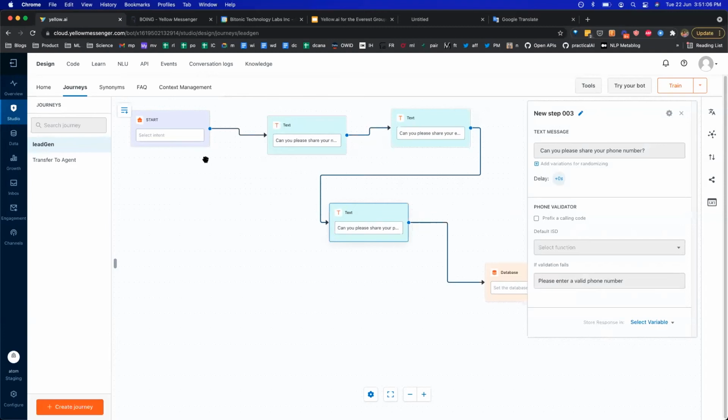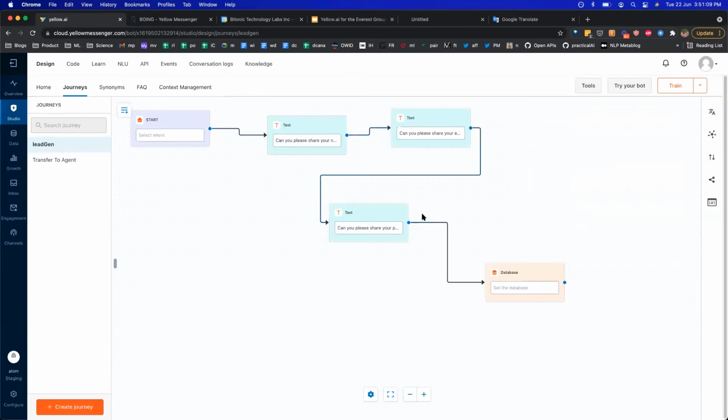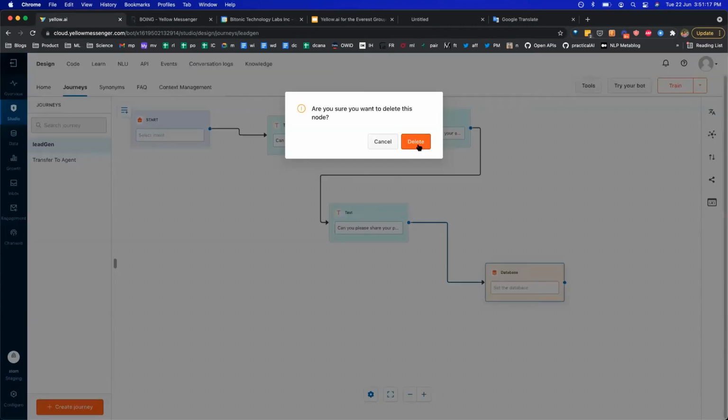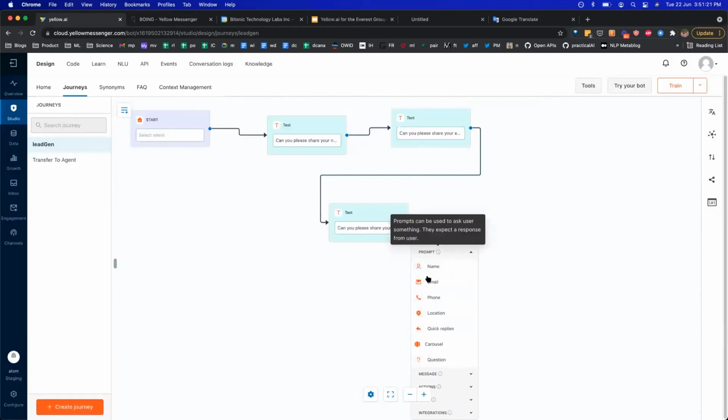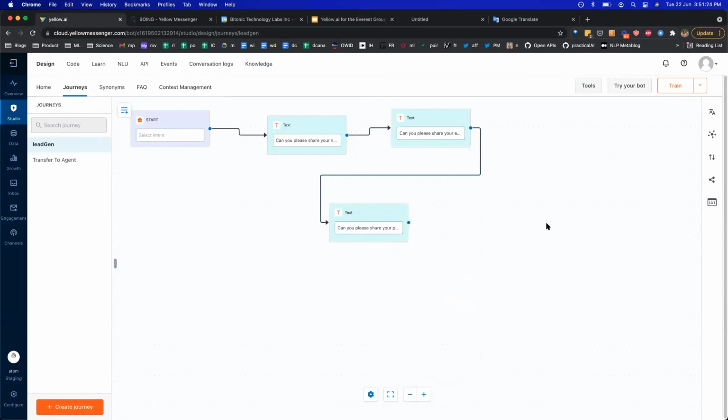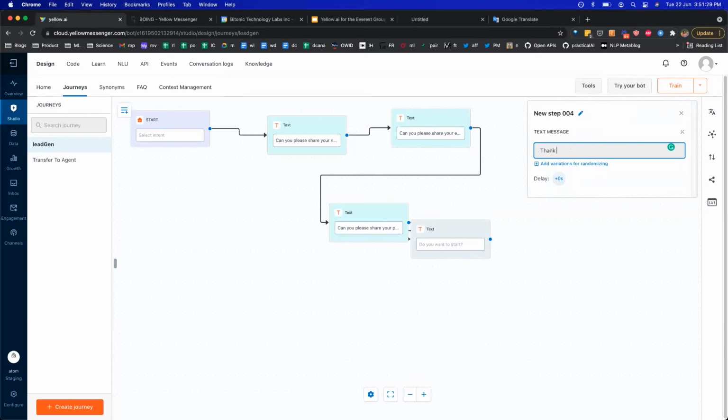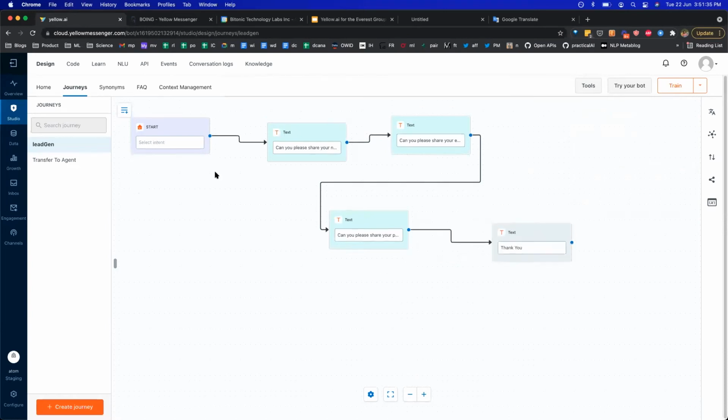Now, once you have defined this journey, instead of the database, we will probably add another node. For this particular case, I can just add a message saying thank you. I'll try and show you the database one in another bot. So this is the message that we've added for now.